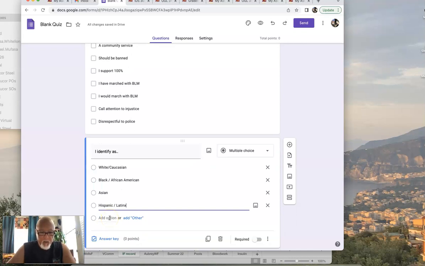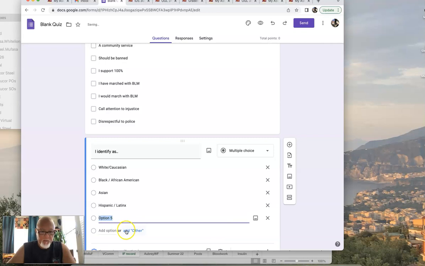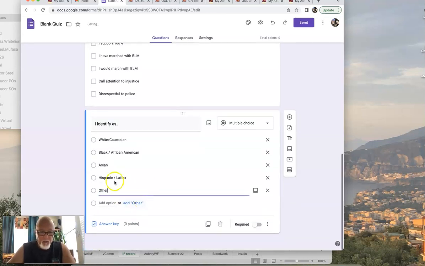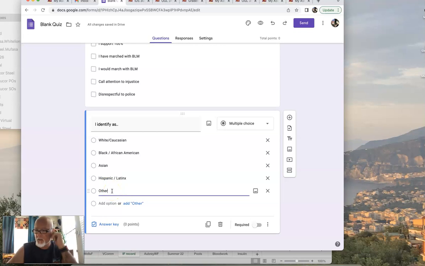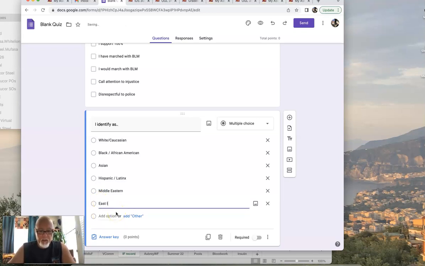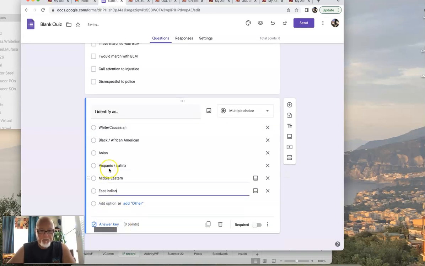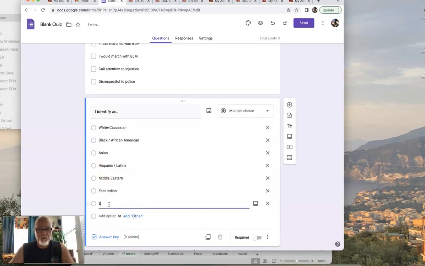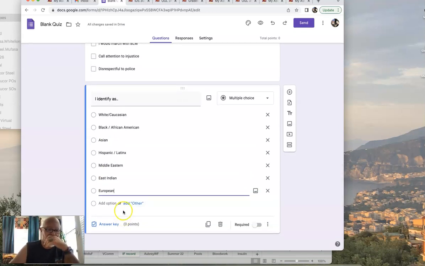Let's go Latinx, I guess. Let's go with whatever you want to do at this point. Say other, whatever. I don't know how many you want to use here. If you want to get into Middle Eastern, you could get into East Indian. European. I think we're starting to get too much of nationalities now too. But anyways, that will help you, especially if you're doing something like Black Lives Matter and guns, or anything provocative that could be delineated clearly by race, ethnicity, which is interesting.